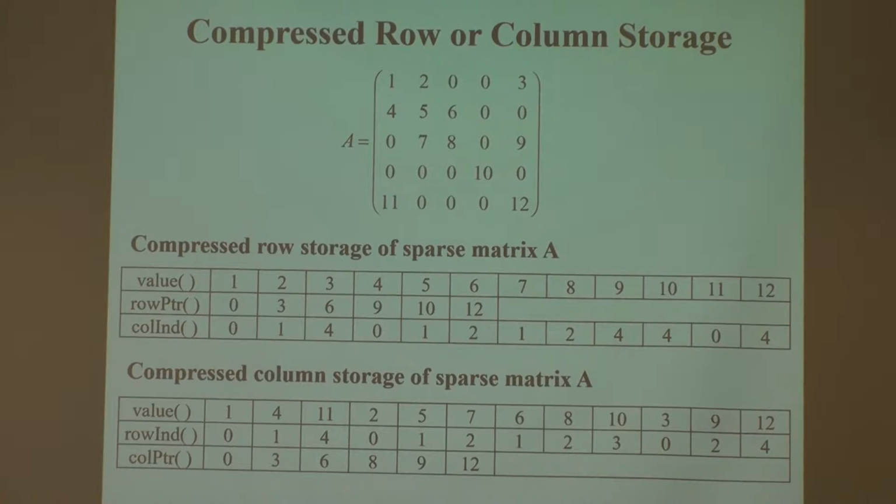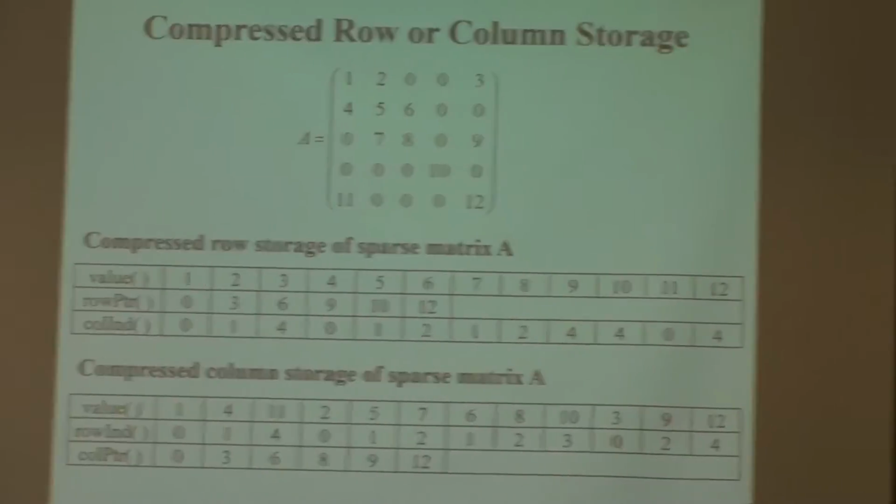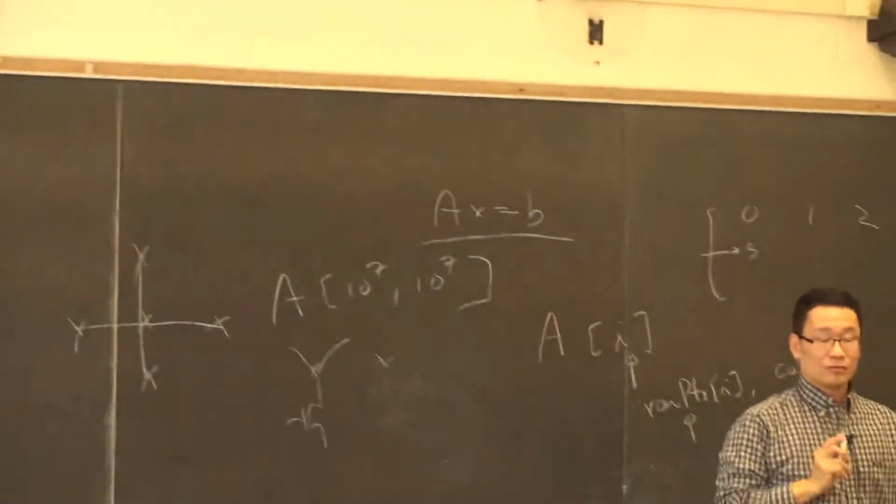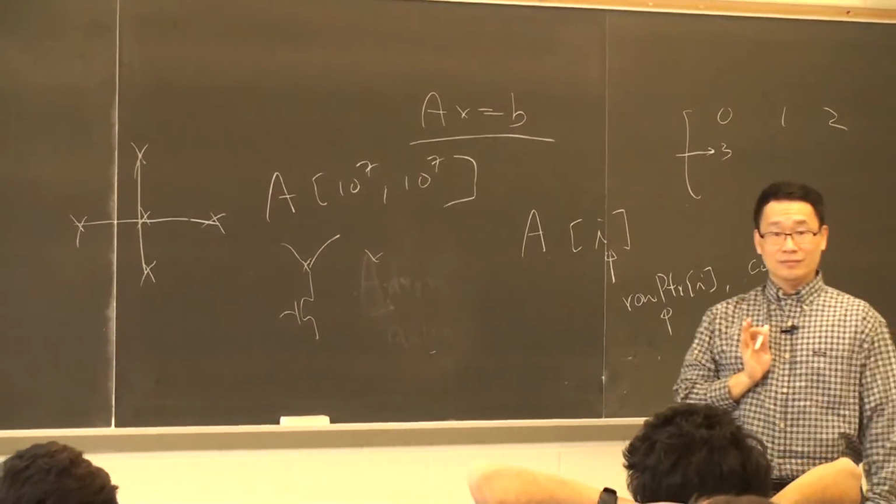Remember matrix multiplication: the first row times the vector, the inner product of the first row and this vector, gives you the first element of the product. So the row pointer is very convenient, because I know immediately how much I can do. Just consider Ax = b. You can see that row compressed storage is convenient if you implement this.